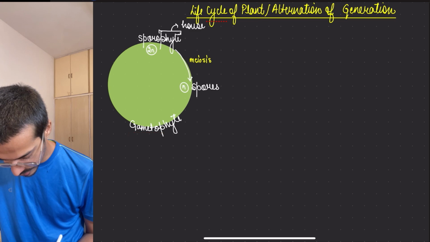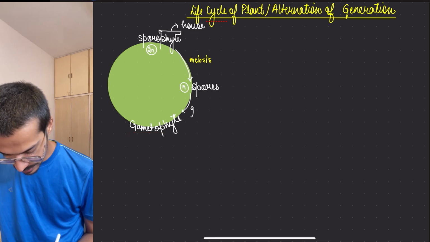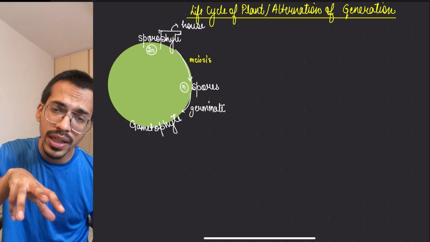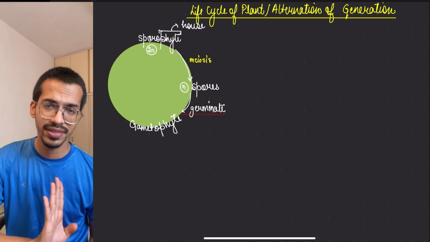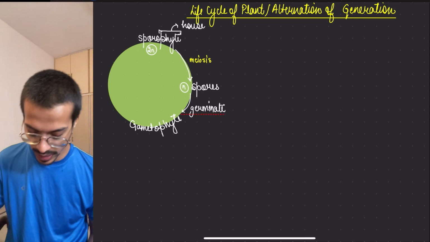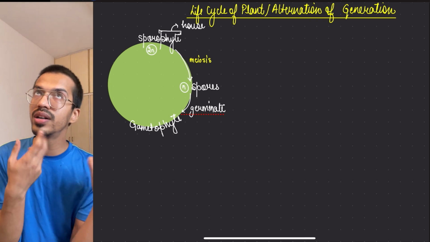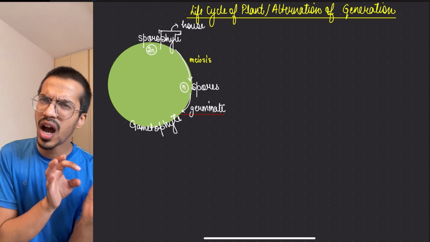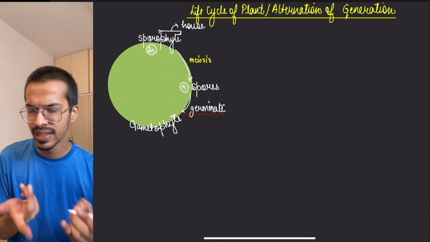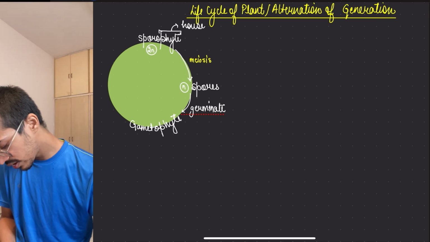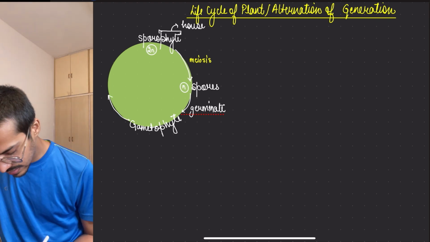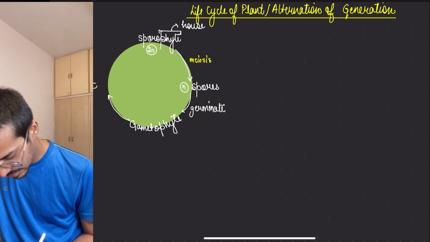Spores will always germinate and form this, whether on the same body or on a different body is the difference. Okay, or maybe free living. Gametophyte word itself says gamete, phyte, house of gamete. So house of gamete will make what? Gametes only. Easiest thing to remember.